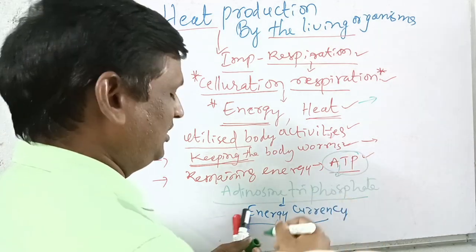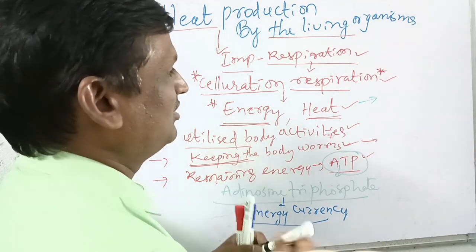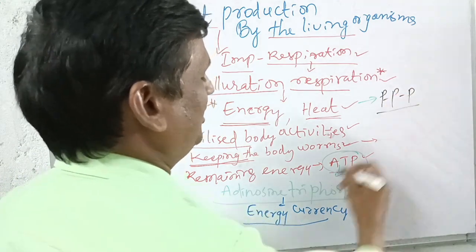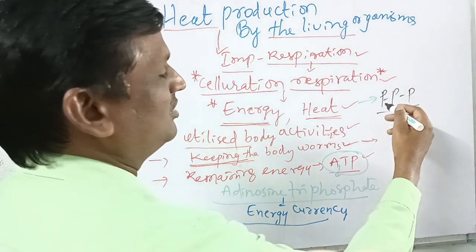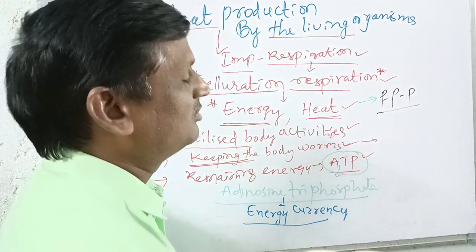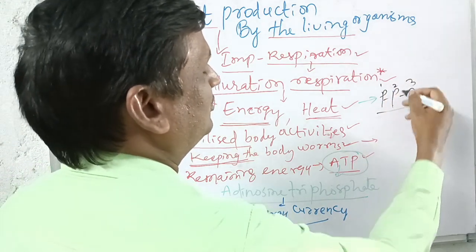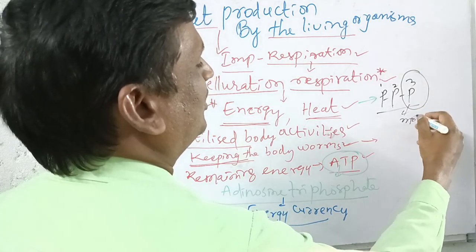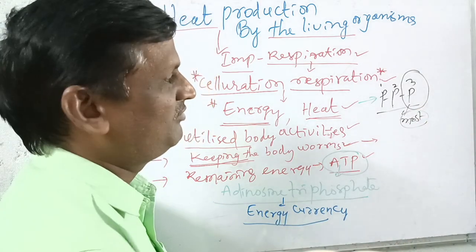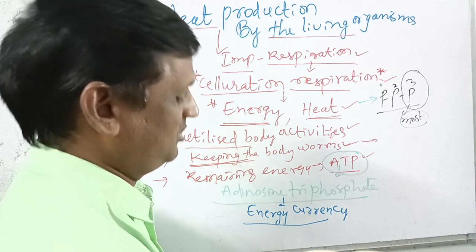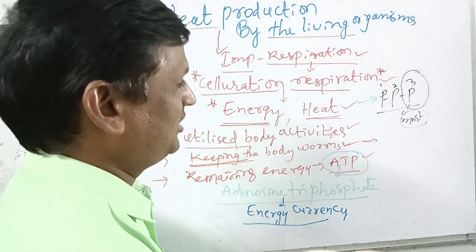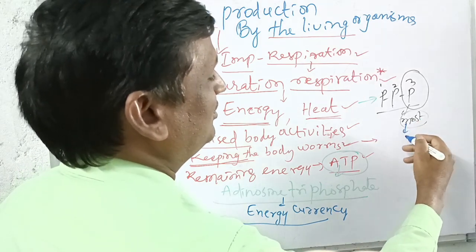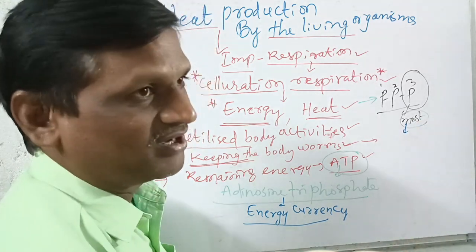Generally, ATP we can write like this, with 3 phosphates. ATP means triphosphate, so here are 1, 2, 3 phosphates. This is the first, second, third phosphate. The third phosphate consists of most of the energy. So when we are going through willful starvation, this third phosphate is oxidized and produces the energy to continue our life activities.